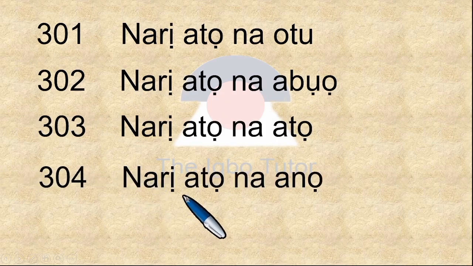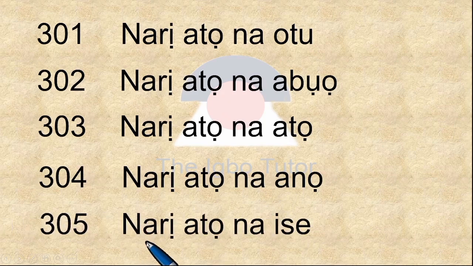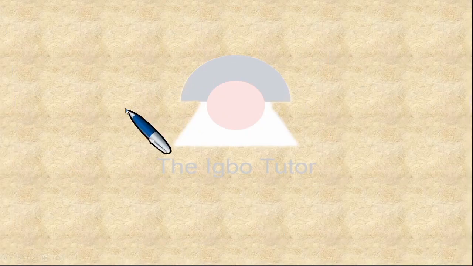304 is narị atọ na anọ. 305 is narị atọ na ise. Narị atọ na ise, 305. Let's go to the next page.